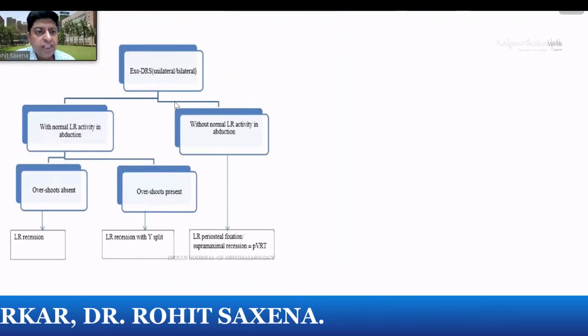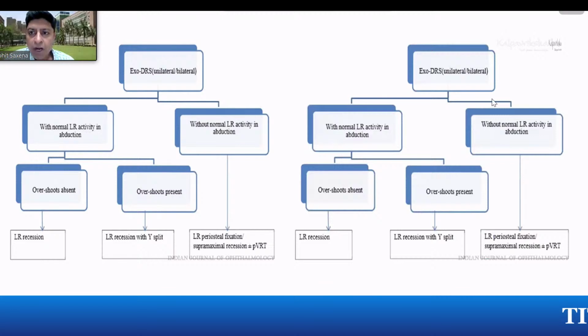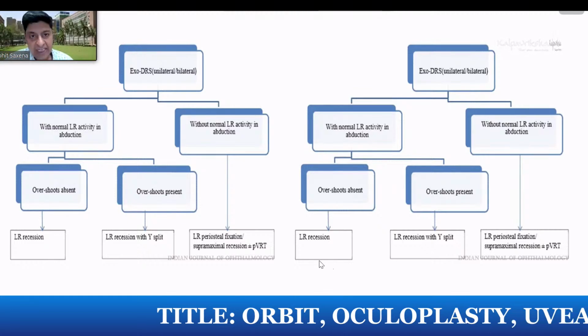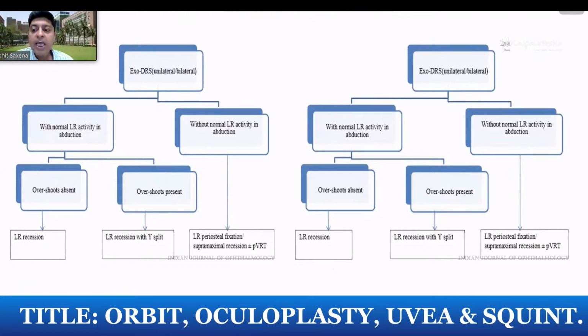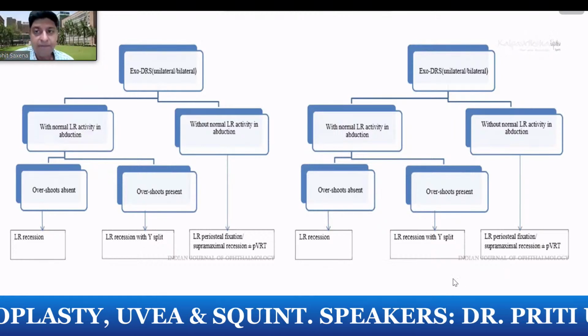How would you manage exotropias? We would preferably do lateral recti recessions. For exotropias where the lateral rectus is normal, again, you would like to do lateral recti recessions, but if there is very severe shoots, you may want to do lateral rectus with Y splits or even periosteal fixation.